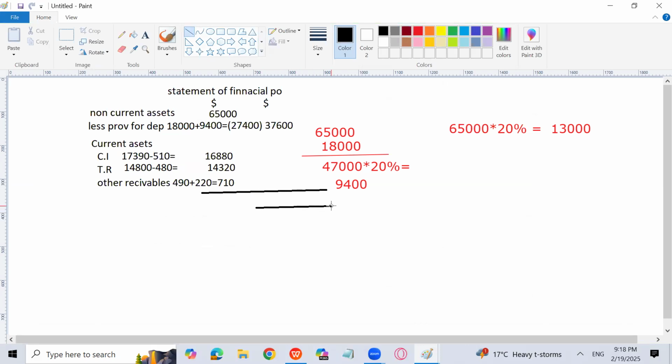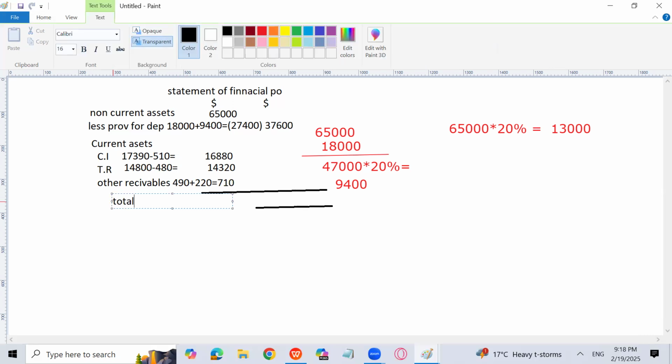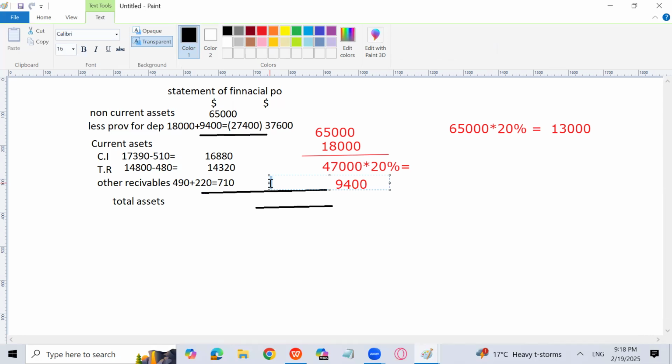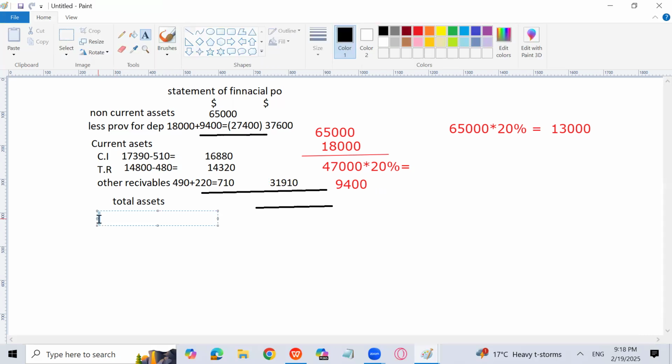I will write the total in the next column and then I will go for the answer of the total assets, which is given over here. So let me go for the total 16,880. Well, you have to go for the total of the current assets: 16,880 plus 14,320 plus 710. Sir, 31,910. 31,910, and then you can find the total